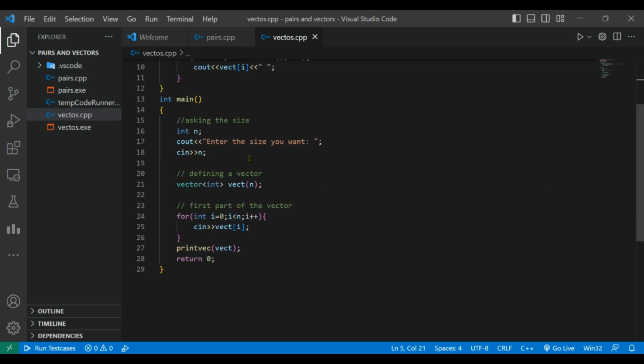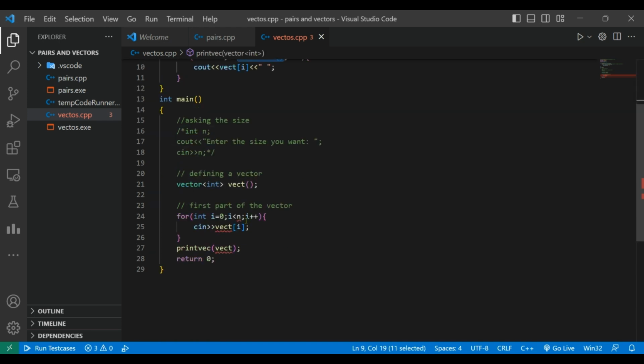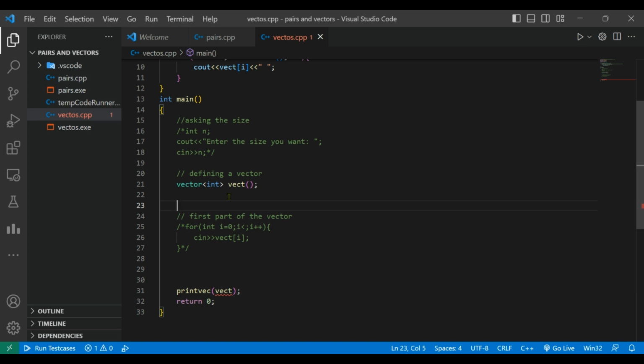We saw a pushback function also. So suppose I am not giving any size. Okay, I will just write vect n. I will copy this vect dot size function and just use this. Actually, we don't need this for loop for now, because I'm going to use that pushback function to demonstrate how it works.